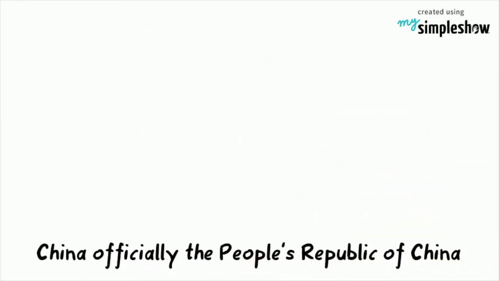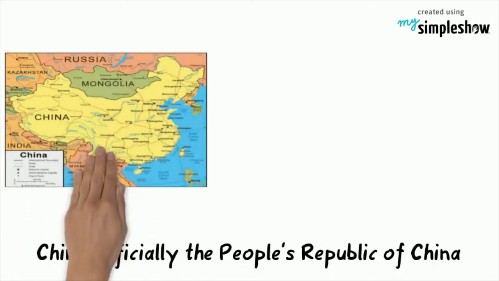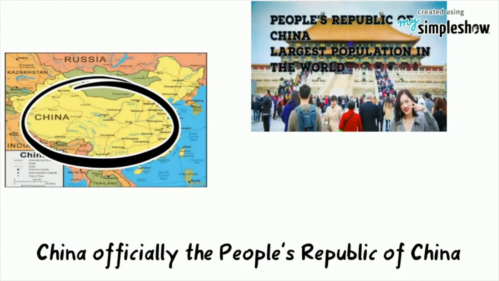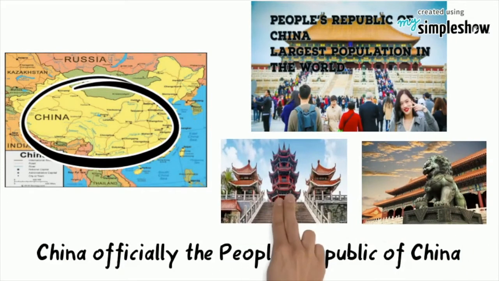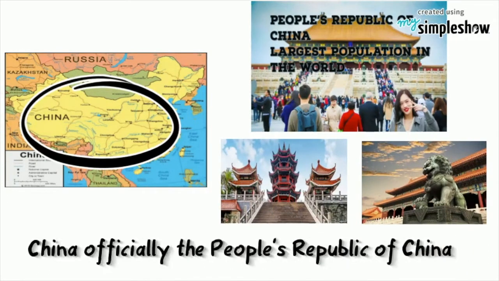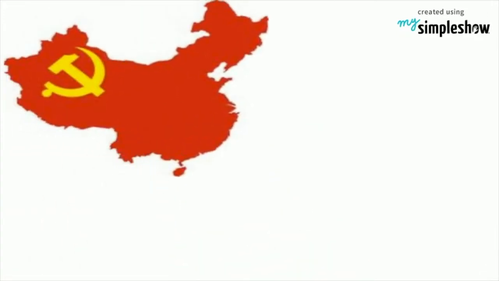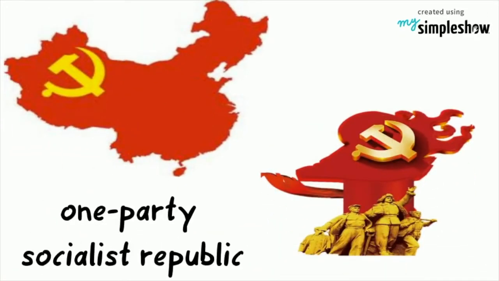China, officially the People's Republic of China, is a country in East Asia. It is the world's most populous country. China emerged as one of the world's first civilizations. China is a unitary one-party socialist republic and is one of the few remaining socialist states.